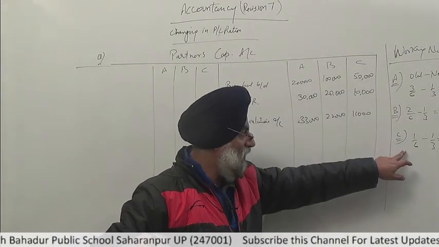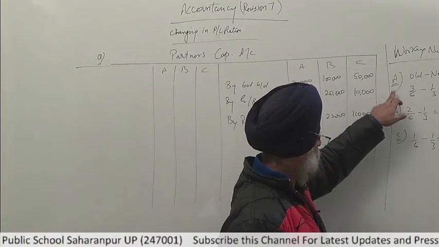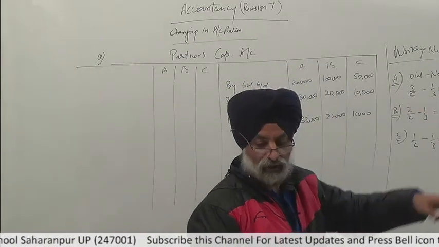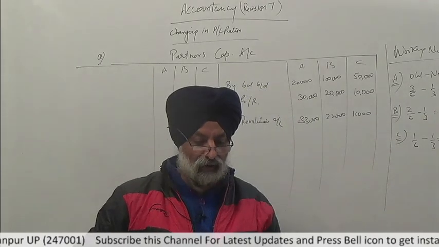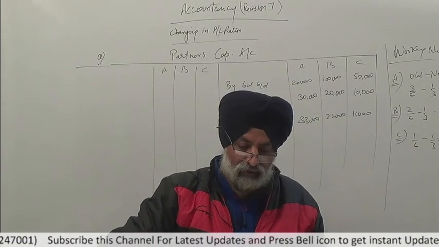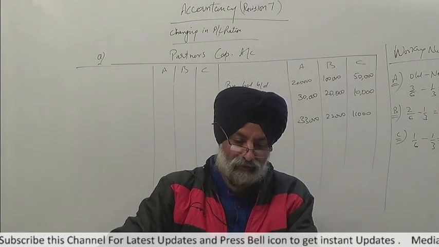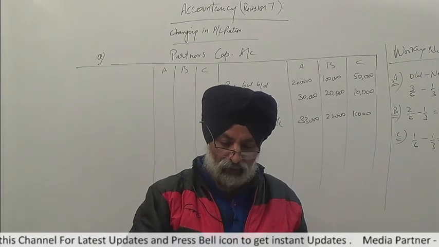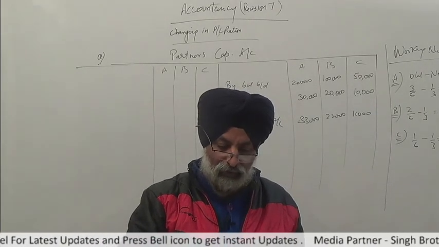C gains 1/6 share and A sacrifices 1/6 share. So 1/6 of this goodwill of 3 lakh becomes 50,000 rupees.